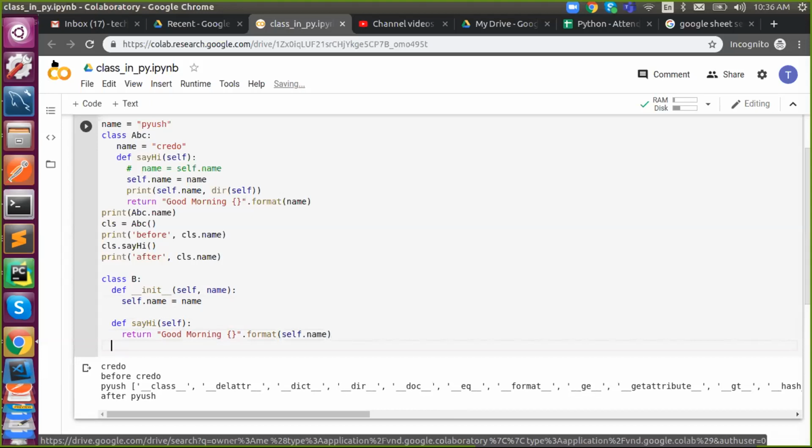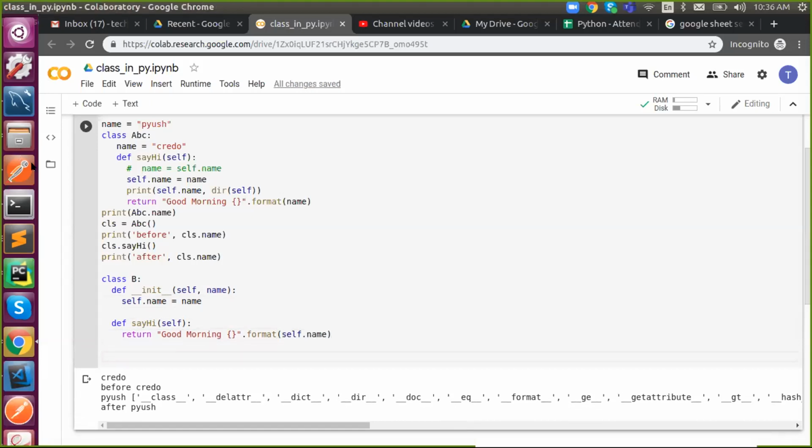Now we are going to talk about what it is. In this case, when I say dir, what will you get? In dir, you will get certain class properties that start with double underscore. And apart from that, what will you get from this class when I say dir?